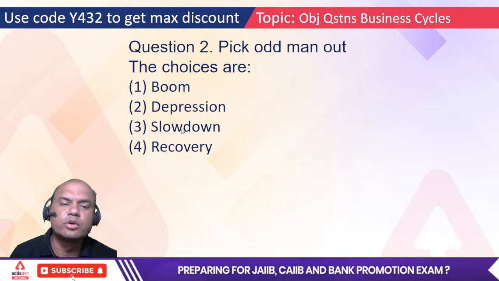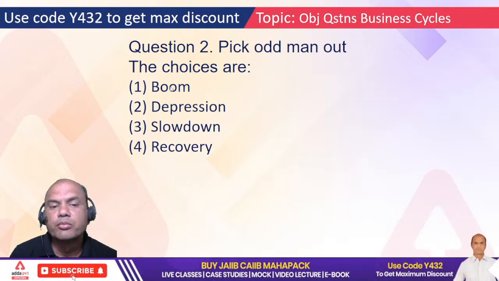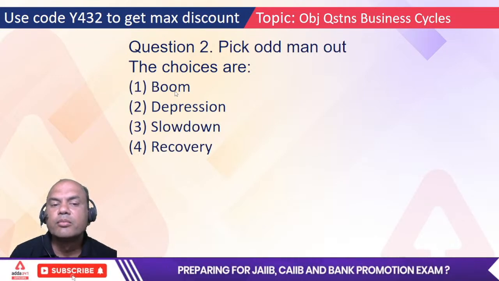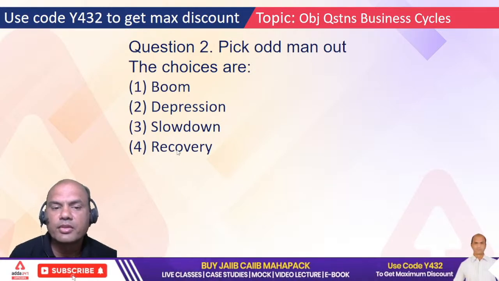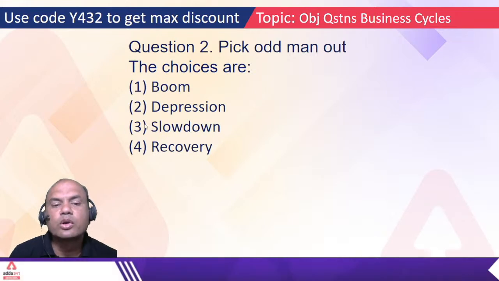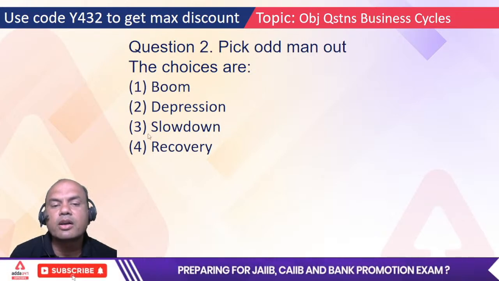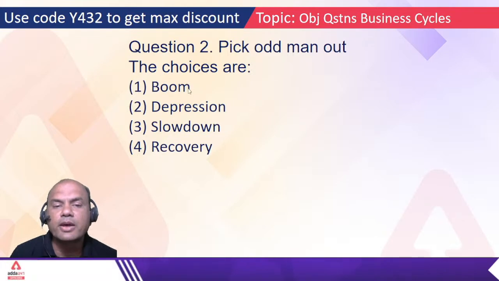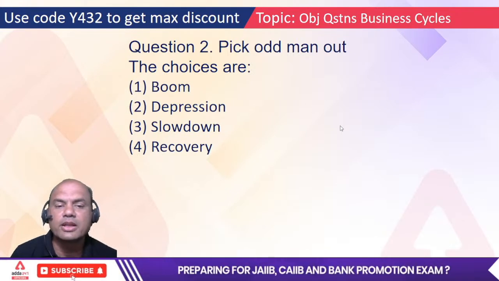Pick the odd man out. Boom, depression, slowdown and recovery. Which one? Slowdown is another name for recession. So which are the 4 phases in the business cycle? Boom is prosperity. So boom is the odd man out over here.